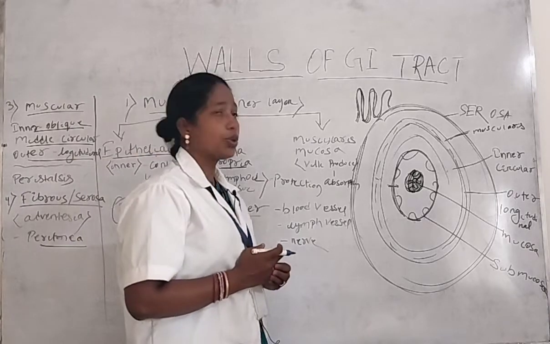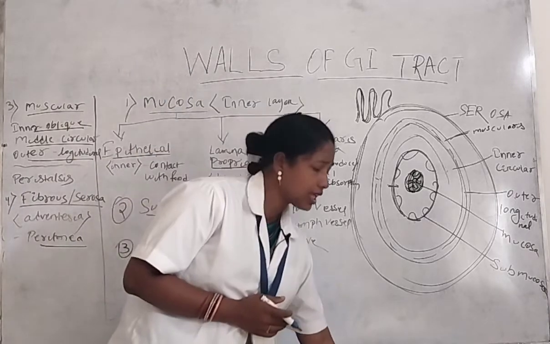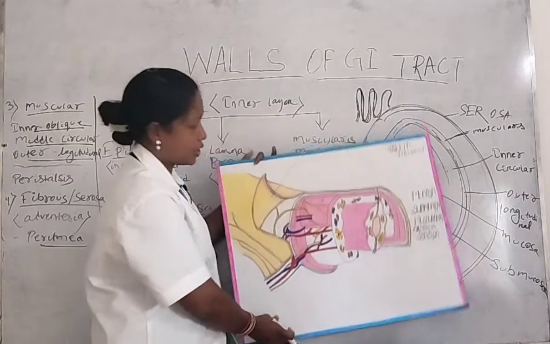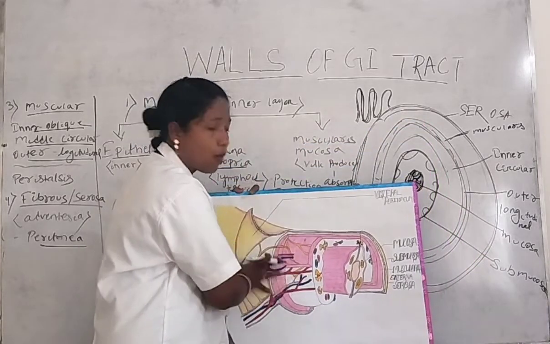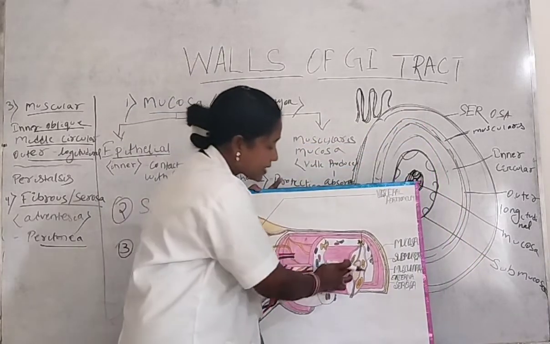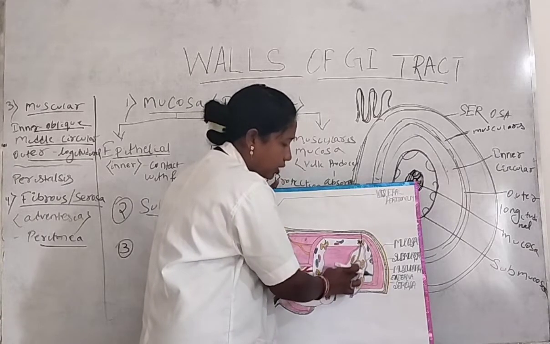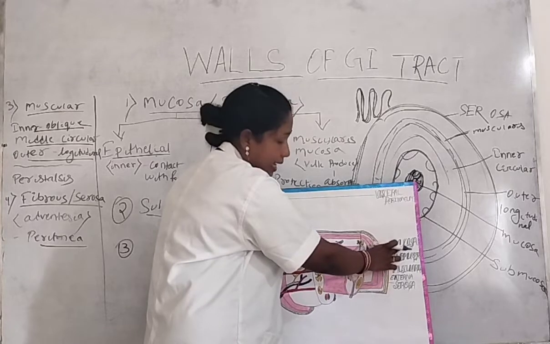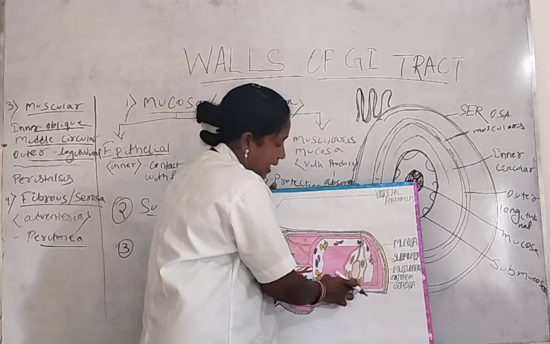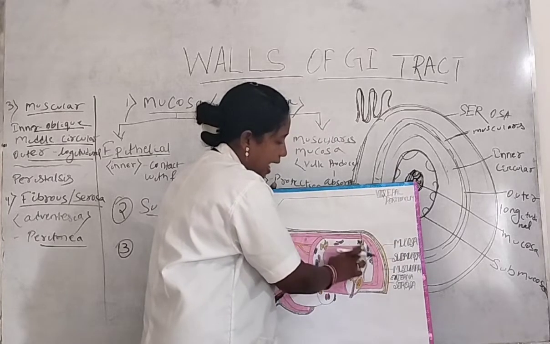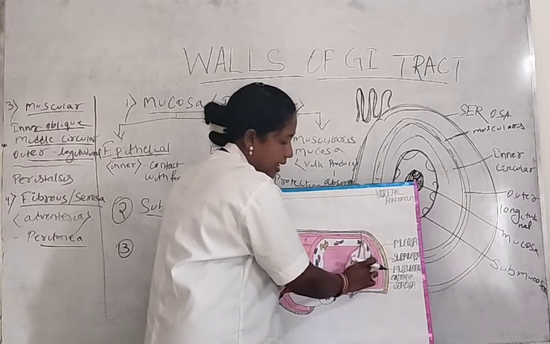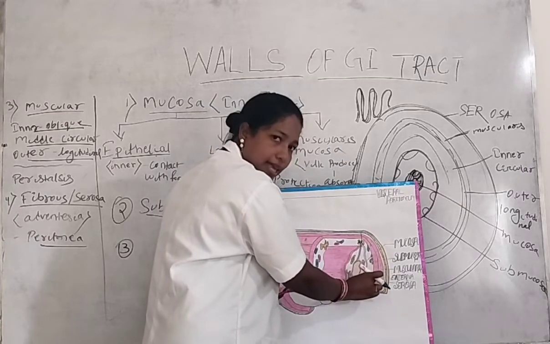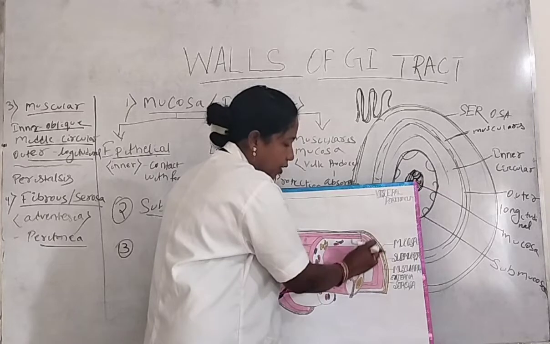Now I will show you the posters regarding the walls of the digestive system. So that is the poster of the walls of the digestive system. That is the inner part. The innermost layer of the digestive system is called the mucosa layer. Then after that mucosa layer, the outer covering is present. That outer covering is called the submucosa layer. So that part is called the submucosa layer. That is the outer covering of the mucosa layer.